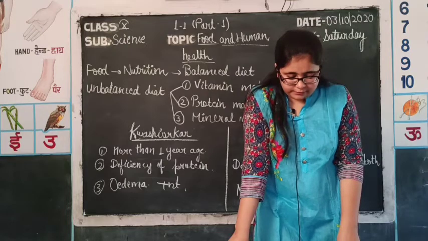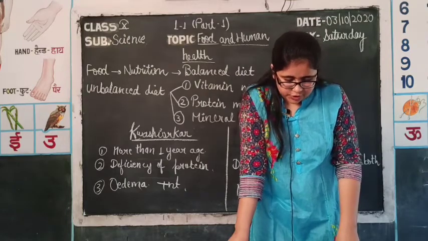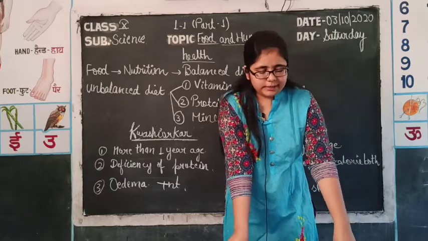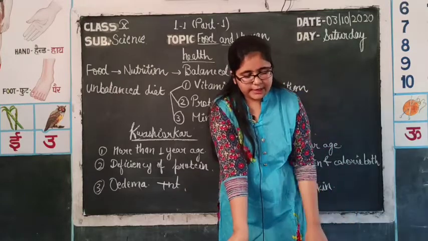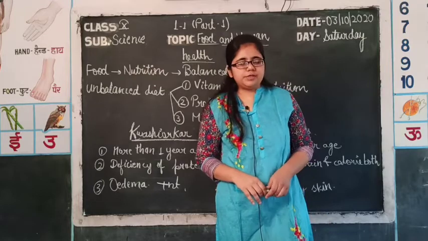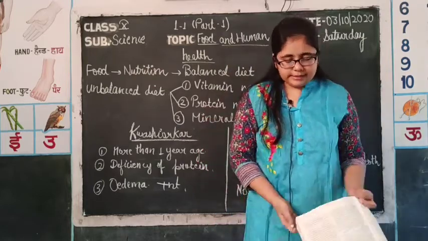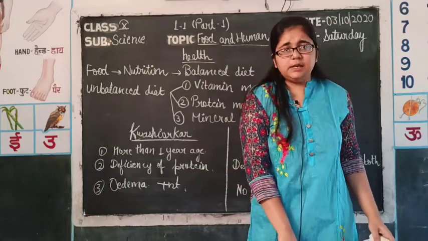Then green leafy vegetables, sea fish, blackberry and rock salt. These all contain a high amount of iodine, and this iodine helps in the formation of thyroxine hormone, which helps in maintaining our BMR, that is the basal metabolic rate.